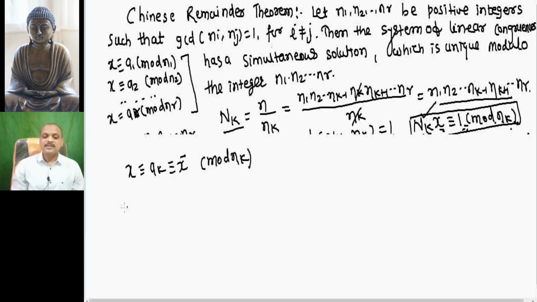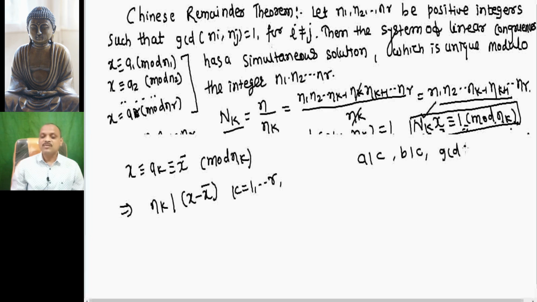This implies by definition that n_k is a divisor of x minus x bar, for k equal to 1 to r. And we know one theorem: if a is a divisor of c, b is a divisor of c, and gcd of a, b equals 1, then ab is a divisor of c.